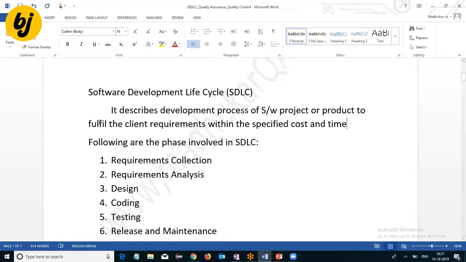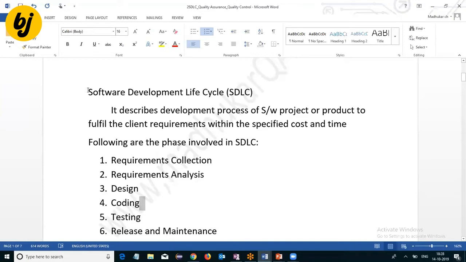Various phases are involved in the software development lifecycle: requirements collection, requirements analysis, design, coding, testing, release, and maintenance. The requirements collection and requirements analysis, we can combine both and call it the requirement phase, then design, coding or implementation, testing, release or deployment, and maintenance.